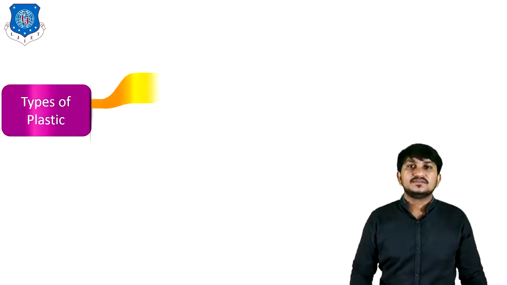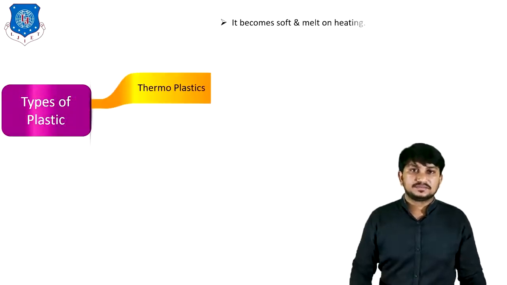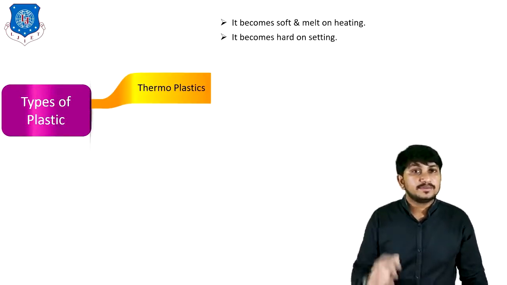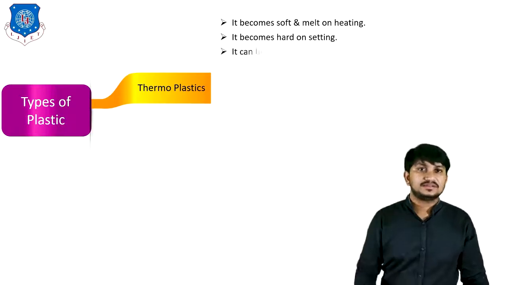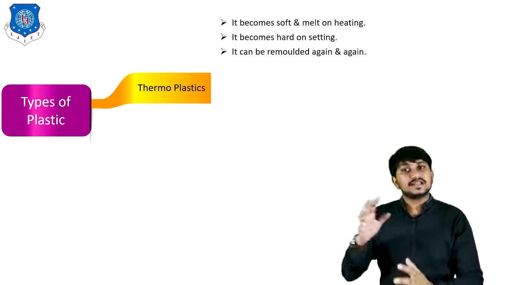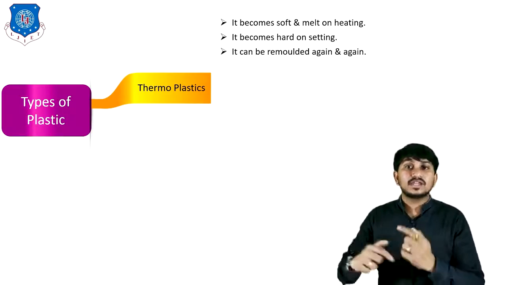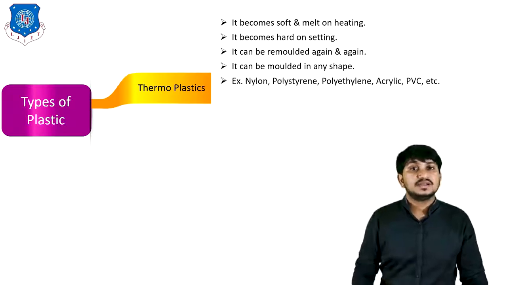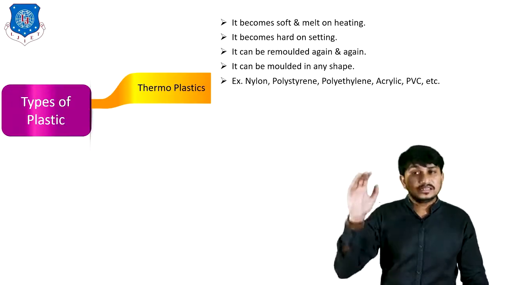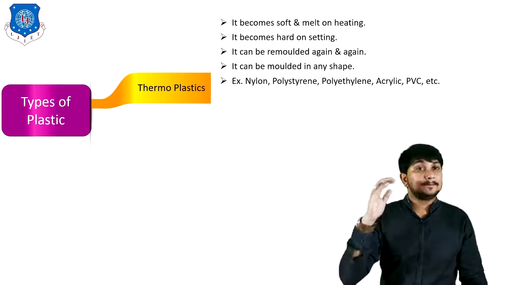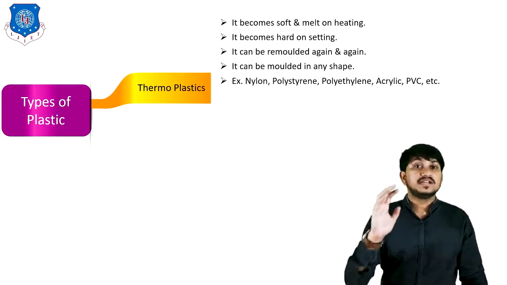Now let's discuss various types of plastic. First is thermoplastic. It becomes soft and melts when heated. It becomes hard on setting. It can be remolded again and again, so it is also called reusable plastic. It can be molded in any shape. Examples of thermoplastic are nylon, polystyrene, polyethylene, acrylic, PVC (polyvinyl chloride), etc.